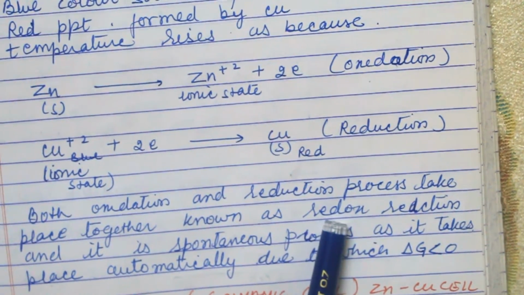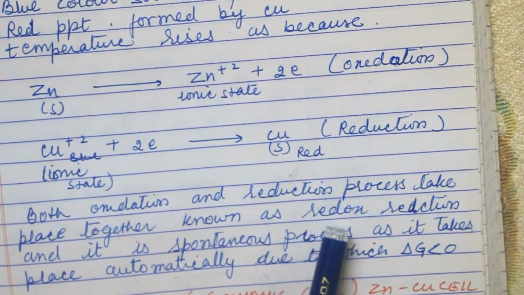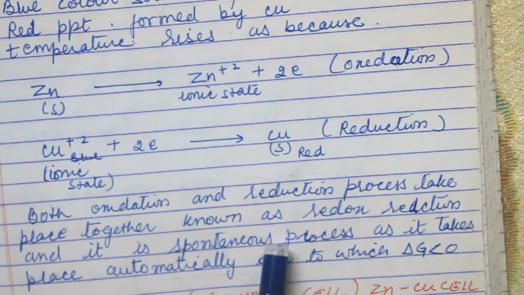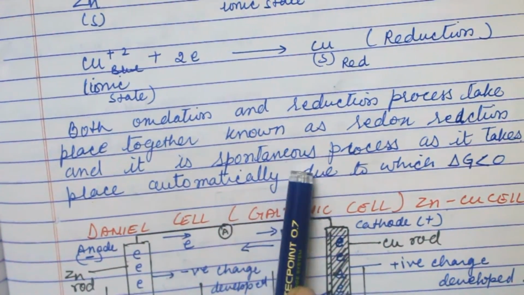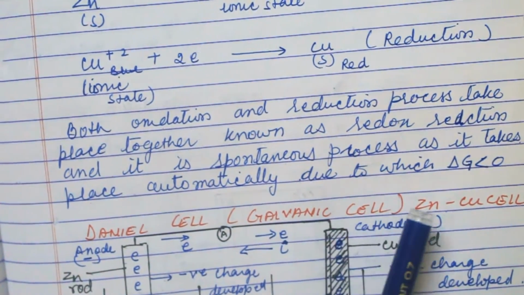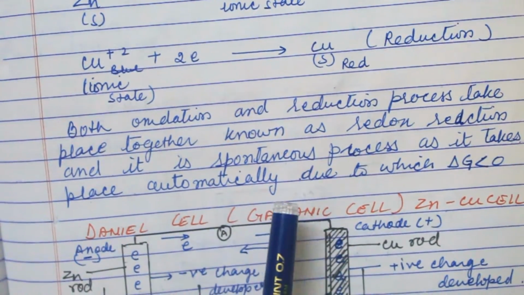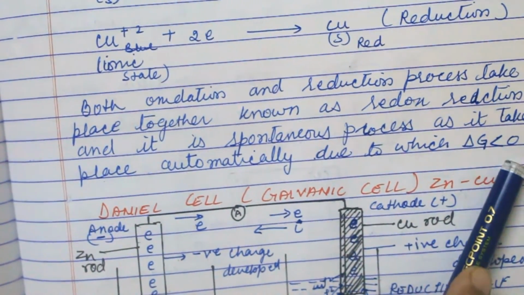RED means reduction and OX means oxidation. Both take place together, that is why it is known as a redox reaction. And it is spontaneous. Spontaneous means which takes place automatically. As it takes place automatically, the free energy change is less than 0.